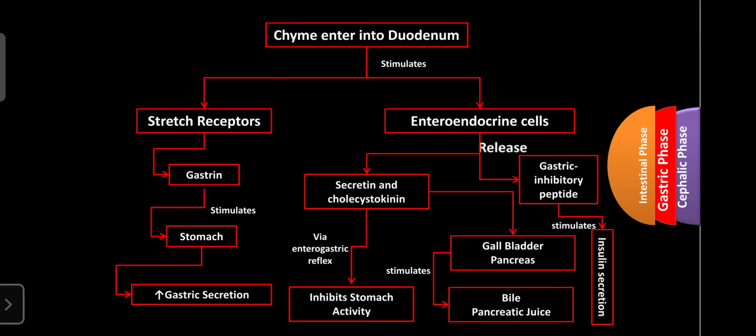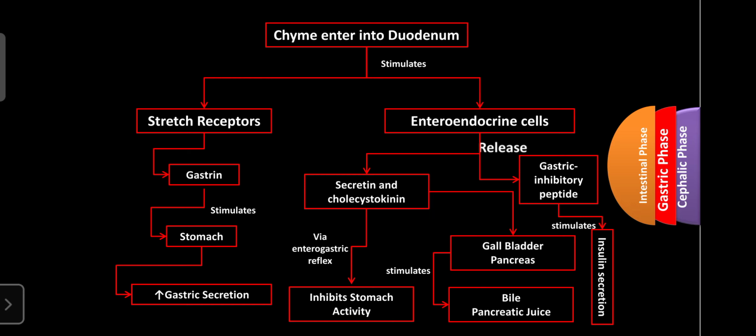So like that, the intestinal phase, with the help of gastrin, secretin, cholecystokinin and gastric inhibitory peptide, is involved in the regulation of gastric secretions. With the help of gastrin, it can enhance gastric emptying or enhance gastric secretions. Okay, it begins when the duodenum is empty. Then the enteroendocrine cells secrete cholecystokinin, which can inhibit gastric emptying. Also, cholecystokinin can stimulate the release of bile from the gallbladder. That bile is involved in the metabolism and processing of lipid-containing food.